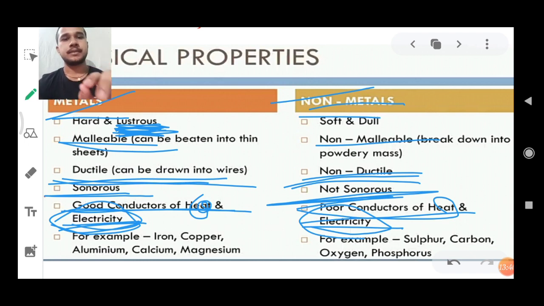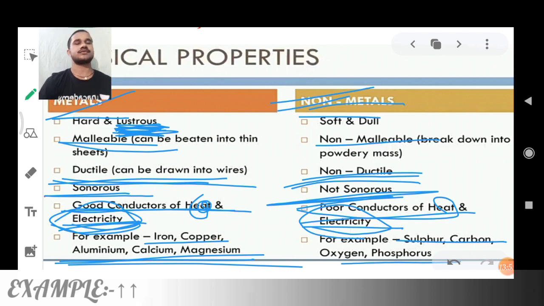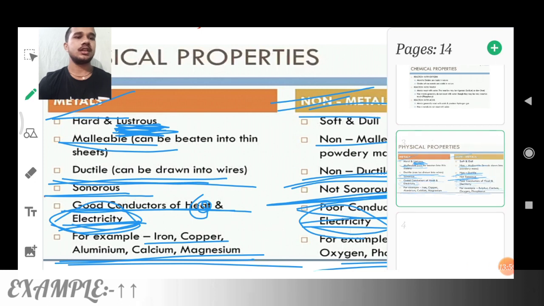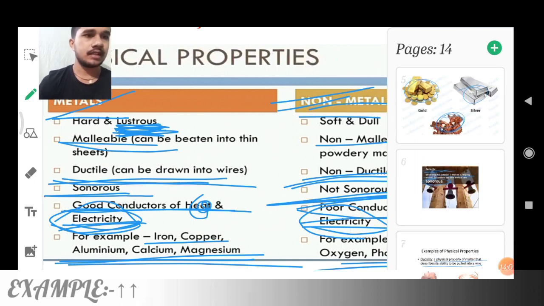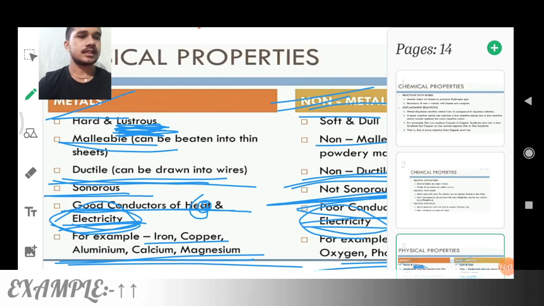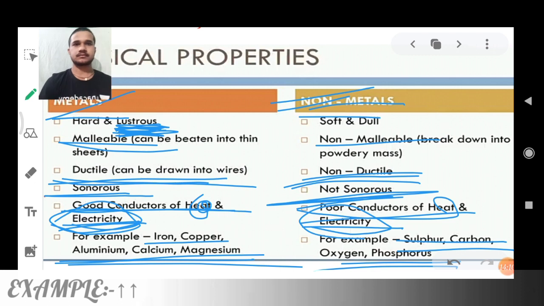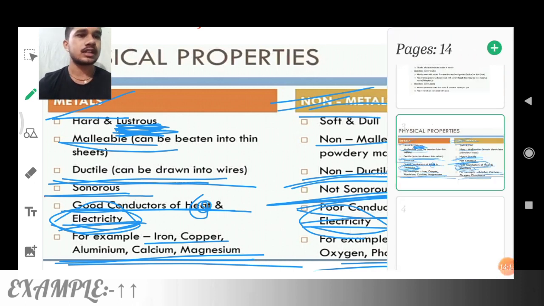For example of metals, we take iron, copper, aluminium, and magnesium. And examples of non-metals are sulfur, carbon, oxygen, and phosphorus. So I believe I have completed my part here. As I said in the starting itself, here we discuss only the physical properties, and chemical properties will be covered in our next part.